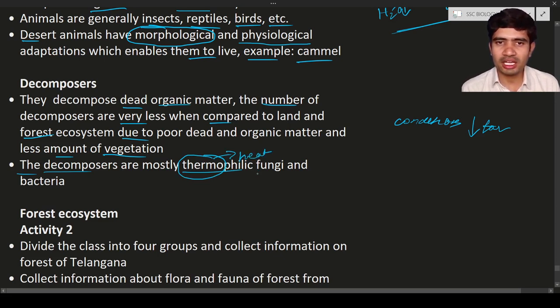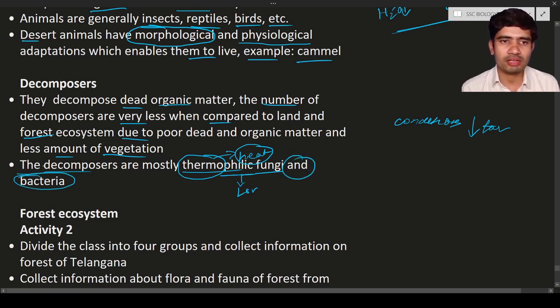The philic means love or interest. So fungi which show a lot of interest to live in hot conditions are known as thermophilic fungi. And the bacteria are also thermophilic.